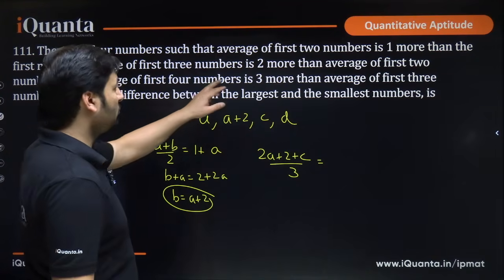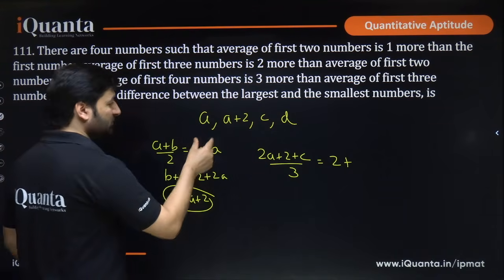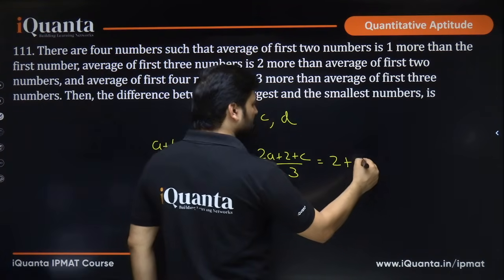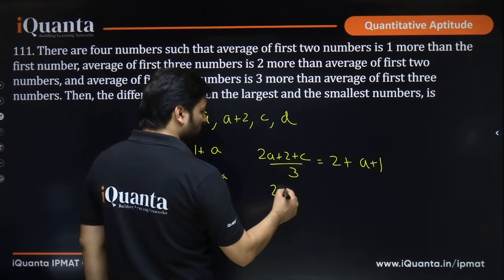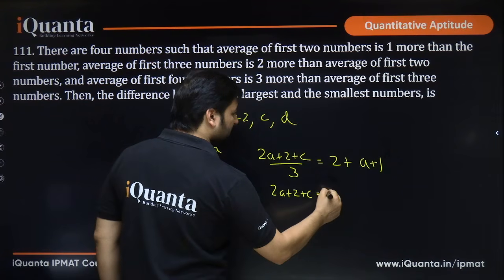It is 2 more than the average of first 2 numbers. The first 2 numbers are these two, and their average will be 2a plus 2 by 2, that means a plus 1. So this is their average, right? What has to be done now? 2a plus 2 plus c, that is equal to 2 plus 1, 3, 3 into 3, 9 plus 3a.